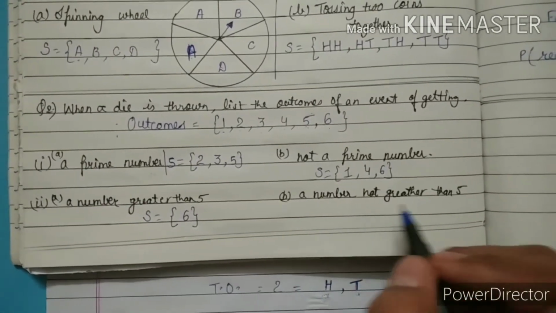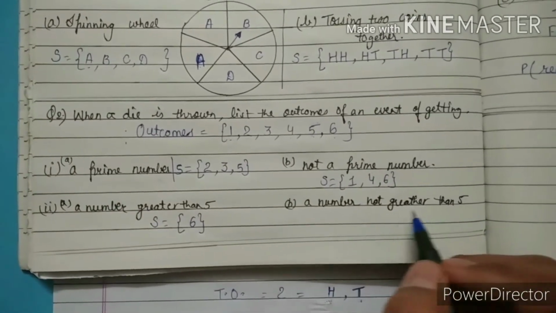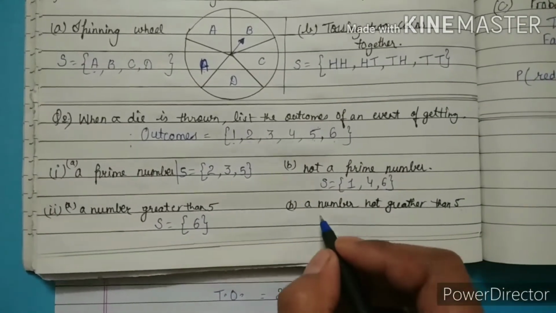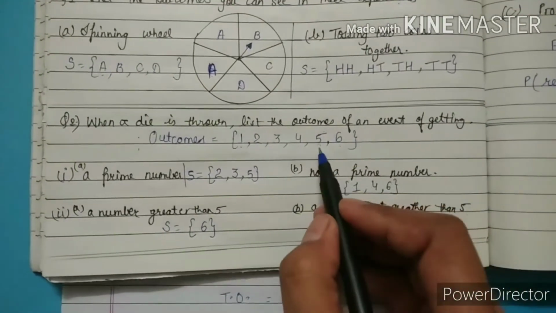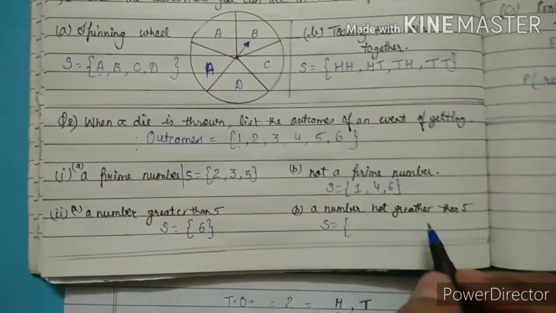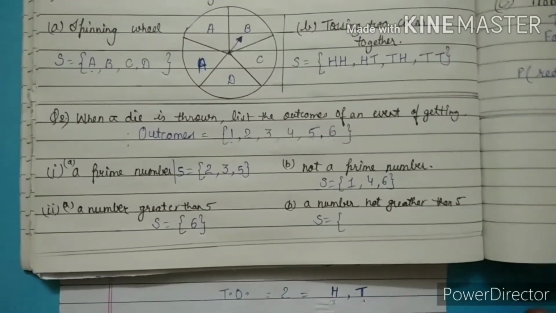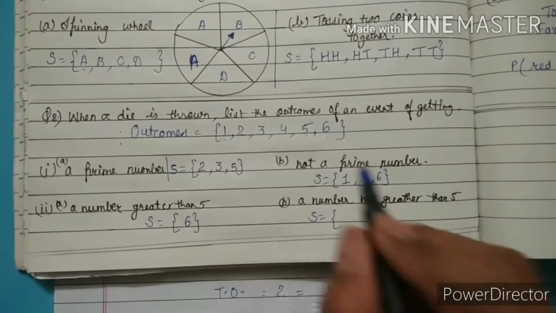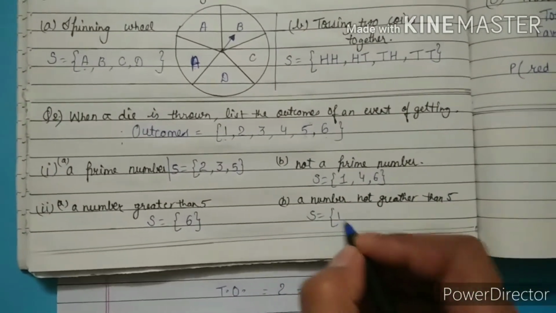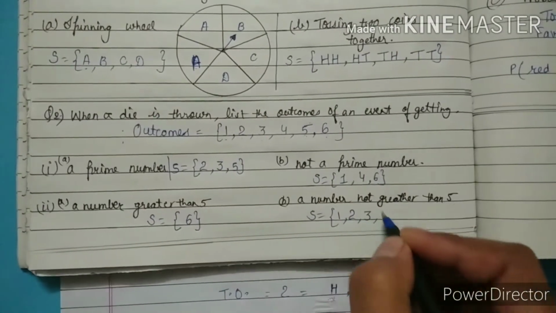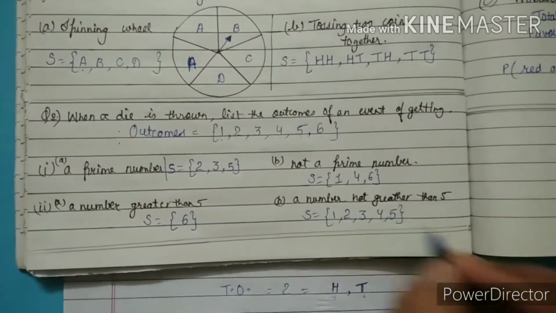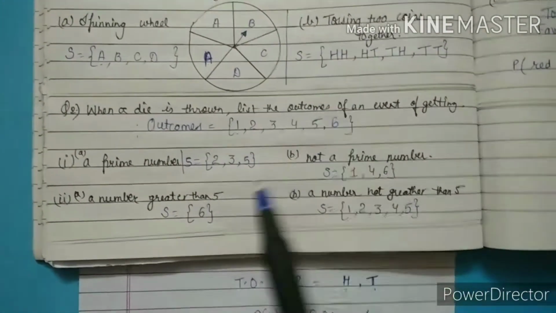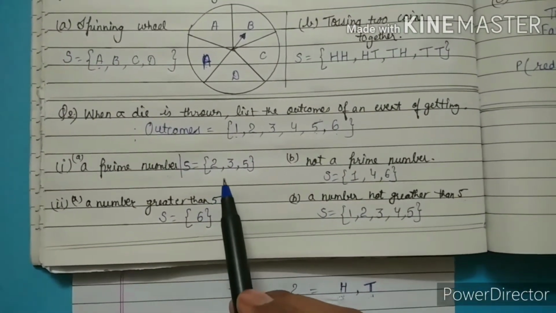A number not greater than 5. Okay, a number not greater than 5, it means those numbers which are not greater than 5. In this section we have to include 5 also. Why? Because they say 5 से ज़्यादा नहीं होना चाहिए, not greater than 5. They did not say not greater than or equal to 5. They only said not greater than 5. So we will take 5 also: 1, 2, 3, 4, 5. In this question they only ask to list the outcomes. That's why we are giving the answer for the outcomes.